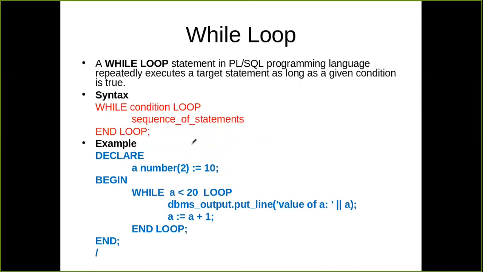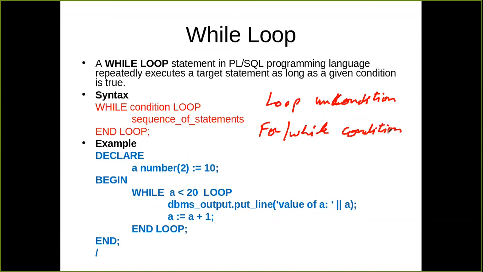Now coming to the while loop, because we have two kinds of situations: one is the while loop and another is the for loop. They are both definite loops. They are both conditional loops, whereas in the previous case, the loop statement is unconditional. Unconditional means we have not mentioned any condition in the structure of the loop, whereas the for loop and while loop are both conditional loops. Conditional means we have to mention the condition that controls the iteration of the loop within the structure of the loop.